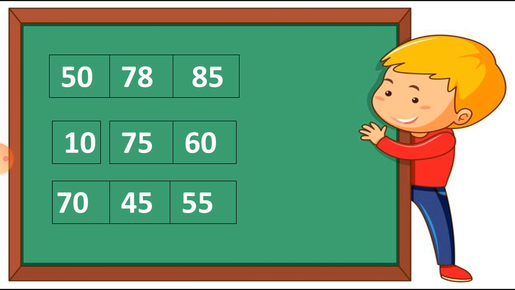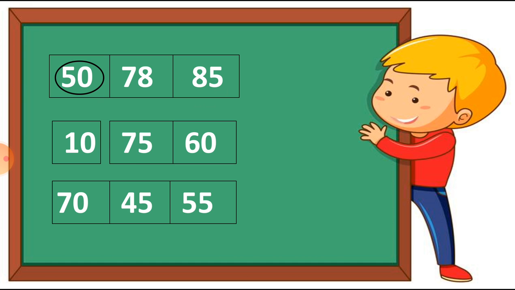I read these numbers: 50, 78 and 85. Which is the smallest number here? See this: 50, 78 and 85. Between these 3 numbers, which number is the smallest? Is it 85? No. Is it 78? No. Is it 50? Yes, this number is the smallest number. So we have to circle the 50 number, because this number is the smallest.